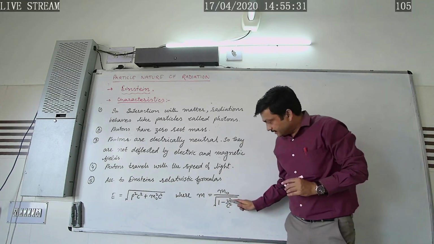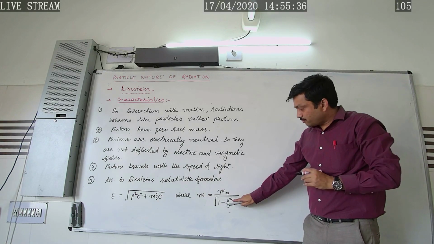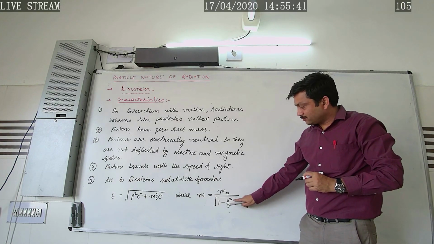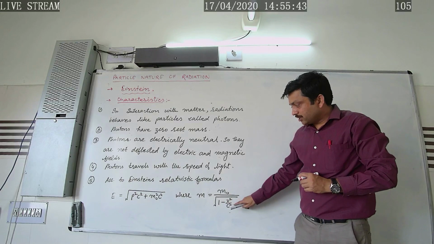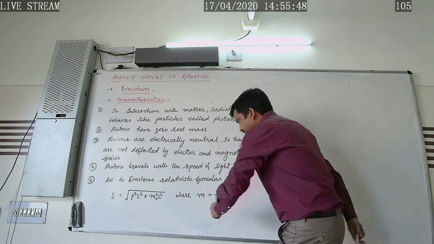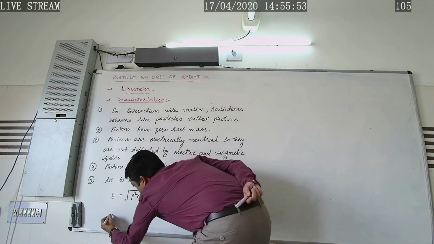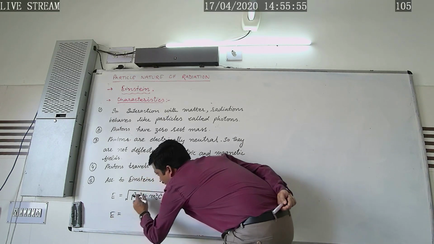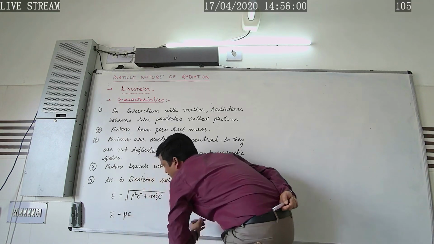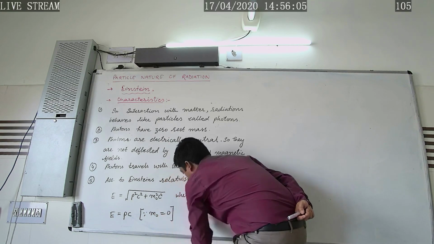Now, since the photon is traveling with the speed of light, v square by c square cancels out, so 1 minus 1 becomes 0, which implies m naught is equal to 0. If the rest mass is 0, then E will be equal to square root of P square C square, and that is nothing but E equals Pc, because the rest mass is found to be 0.